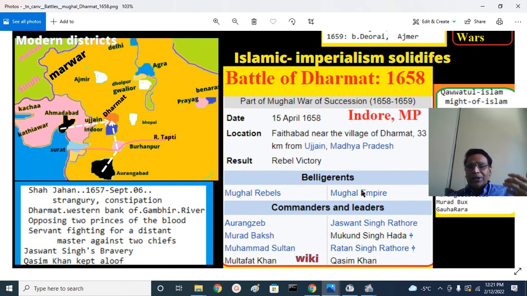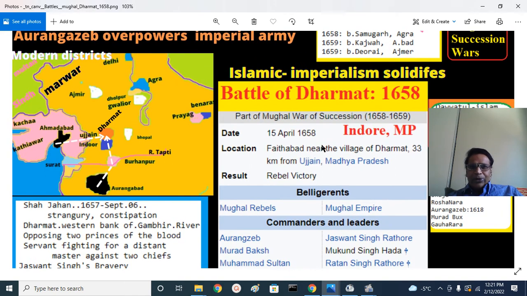The instructions were to threaten them and show the force, send them back to Gujarat Subha and Deccan Subha, not fight a serious battle. So there are many reasons why he was not that determined, due to the fluid instructions he got from Emperor Shah Jahan. That is also one of the reasons.